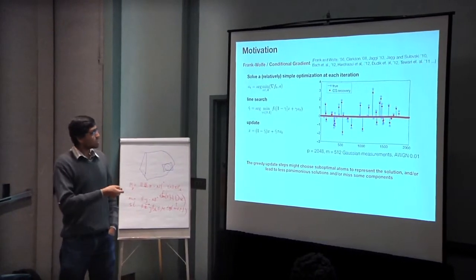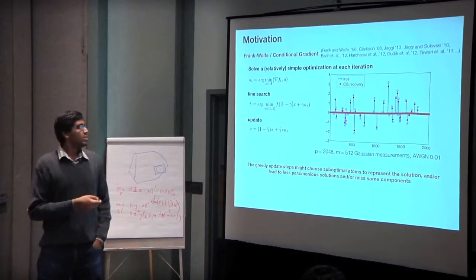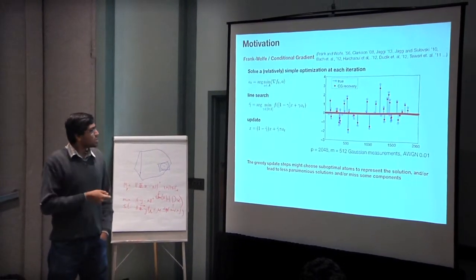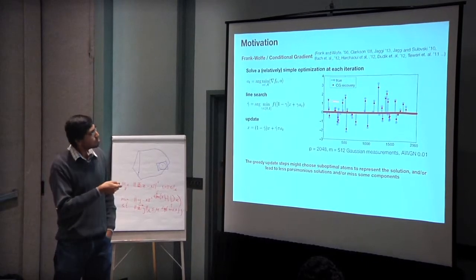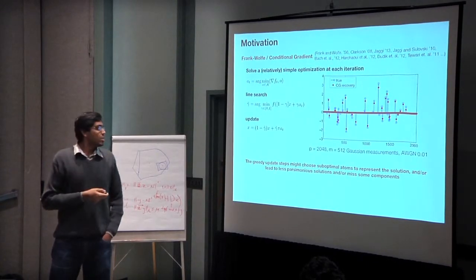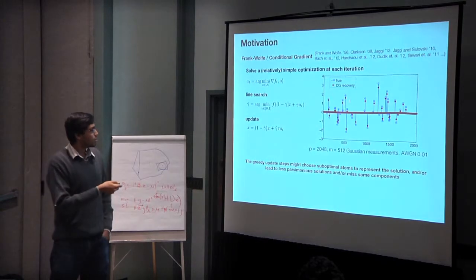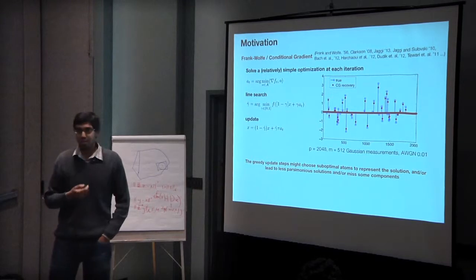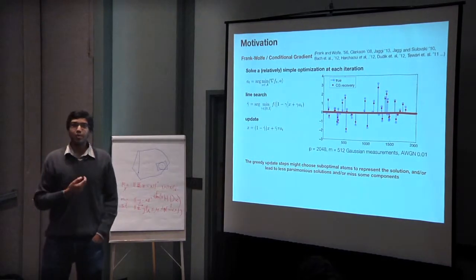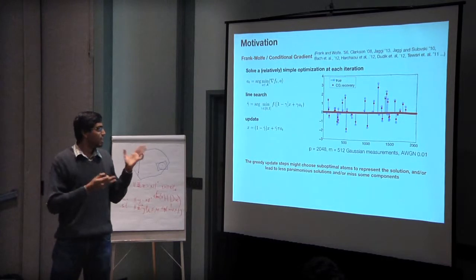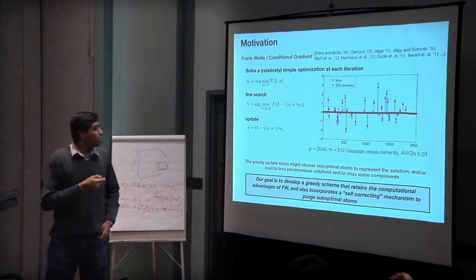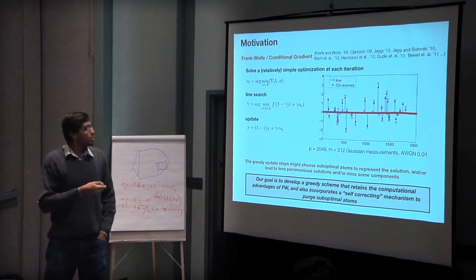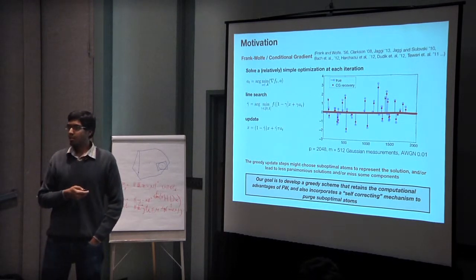So this is just a simple L1 regularization example. Those are the problem dimensions, and this is what you get if you just solve using something like Frank-Wolfe. Blue is the true solution, red is what you get. You can see that you can sometimes pick atoms that are suboptimal. You could miss out on a few things here. And there are a lot of tiny non-zeros here, which of course you can't see. That's just an artifact of using a greedy method, right? You would end up choosing a lot of suboptimal atoms. So the goal here is to somehow retain this computational simplicity, while at the same time coming up with a method that lets you do better than this, okay?